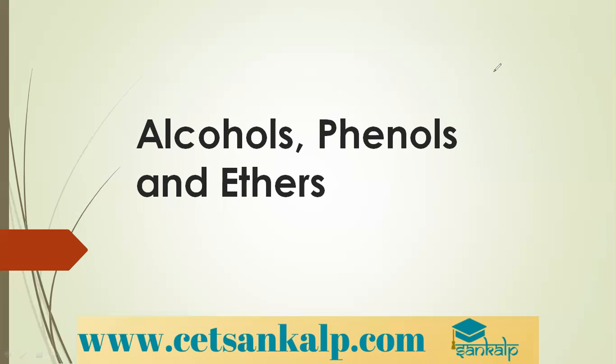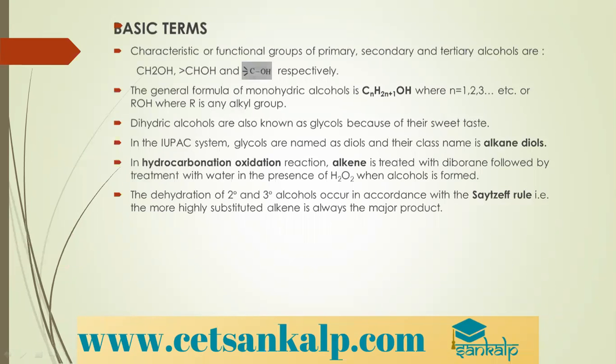So here we are going to discuss a few synopsis points on alcohols, phenols and ethers. What is the basic term here? The characteristic or functional groups of primary, secondary and tertiary alcohols are CH2OH, CHOH and COH. Alcohols are organic compounds in which the OH group is attached to an aliphatic chain, that is, an R group or alkyl group.